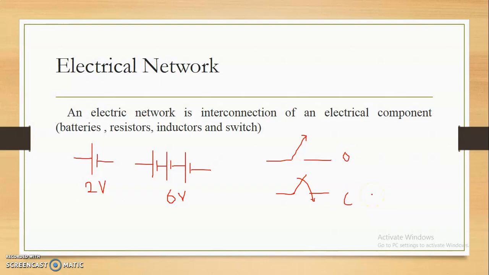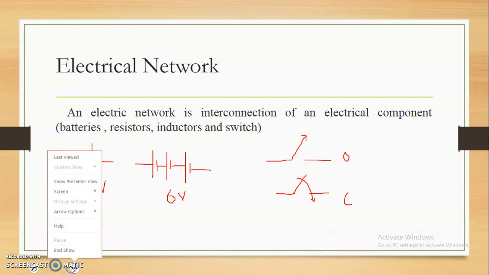Okay. Now, the definition of an electrical network is like that: interconnection of electrical components, batteries, or switches. Now let's see how you can elaborate this. Consider this is a simple cell.